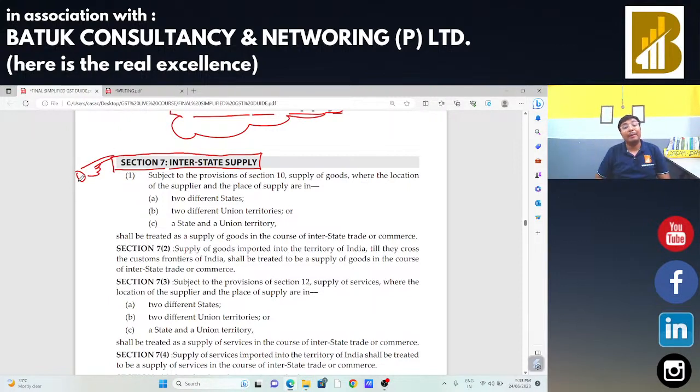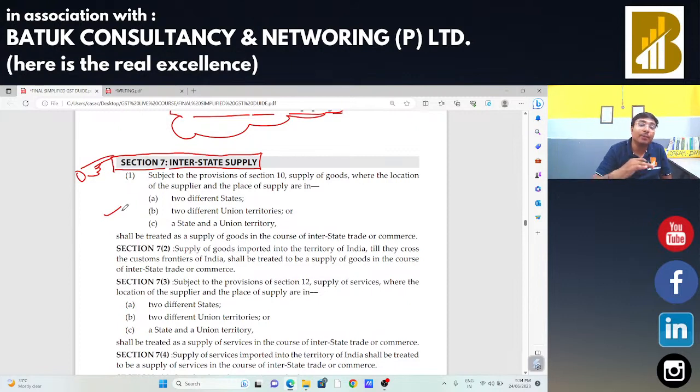Sir, what do you mean by interstate supply? Whenever there is a supply between two states, suppose someone is from Rajasthan and is going to make a supply to Gujarat, in that case that supply will be treated as an interstate supply. If the supply is between two different union territories, or one state and one union territory, in that case we can say that particular supply is an interstate supply.